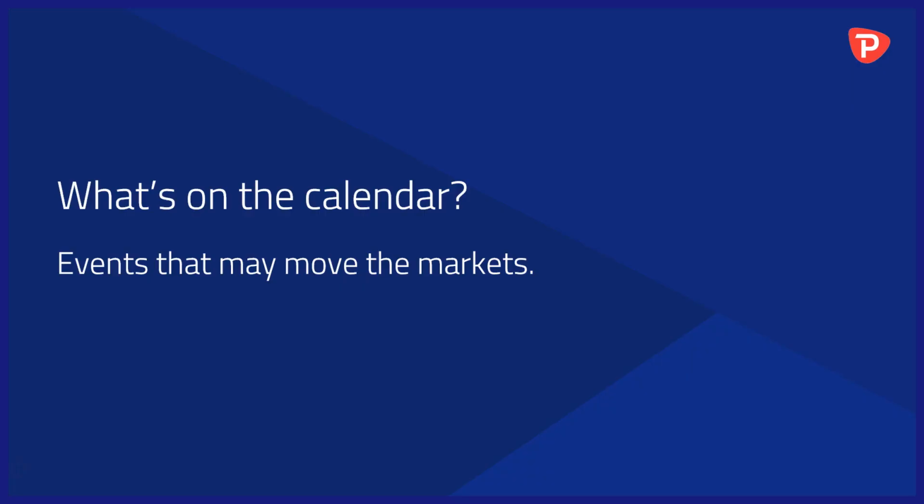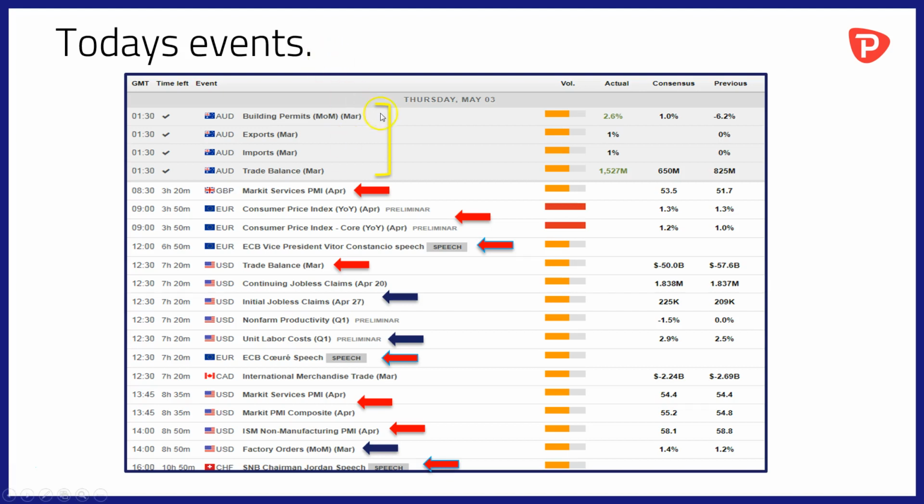Right then, what's on the calendar? Events that may move the markets today. A pretty busy calendar, and we've already had some key data out of Australia this morning in the form of trade balance data for March. More on that a little later on. To come then, at 8:30 GMT we have services PMI data out of the UK, and that'll be followed at 9 o'clock by consumer price index data from the wider Eurozone. Both of those items are potentially currency moving.